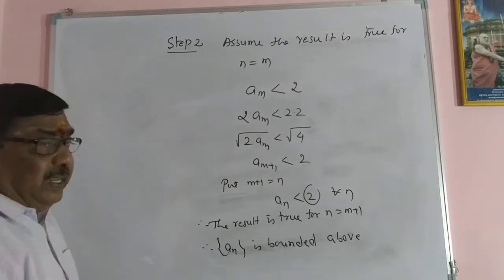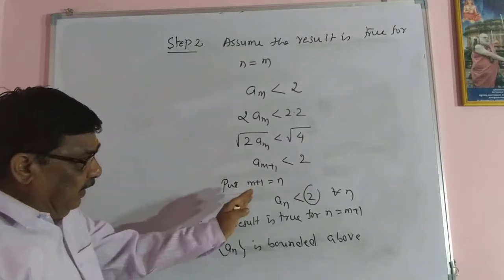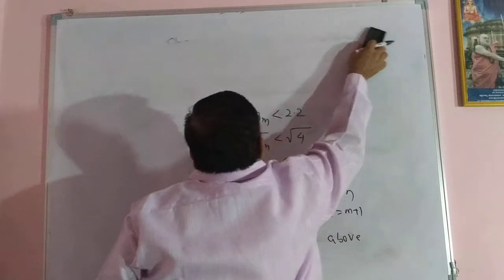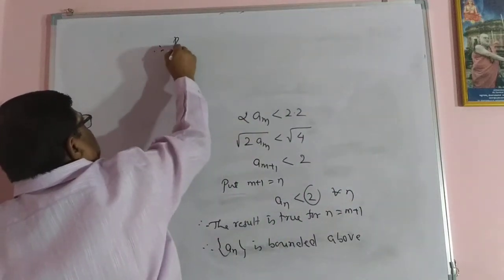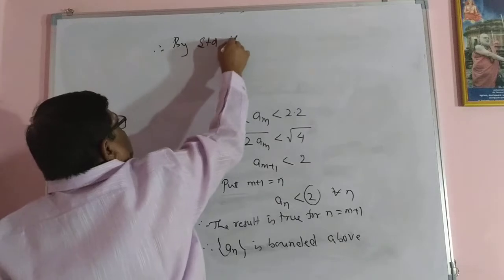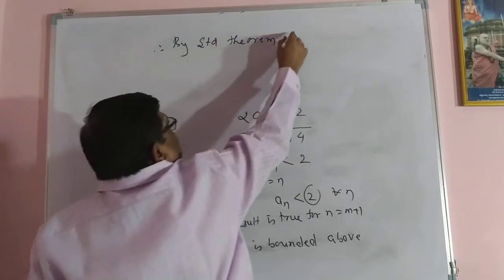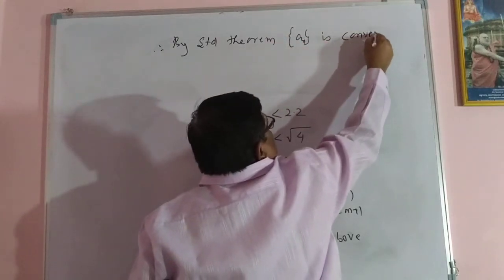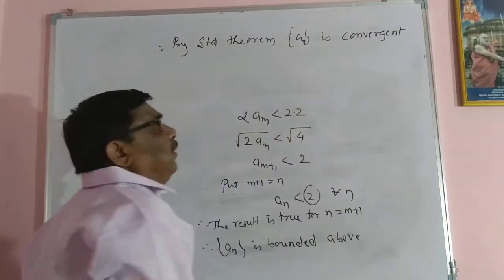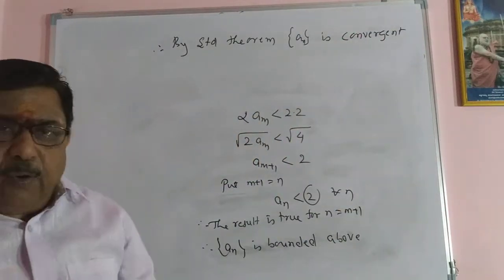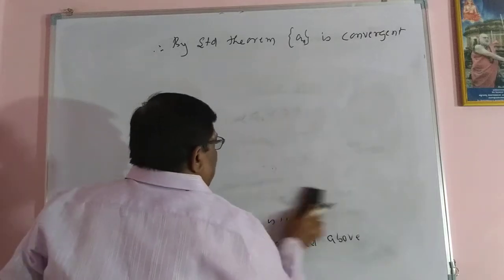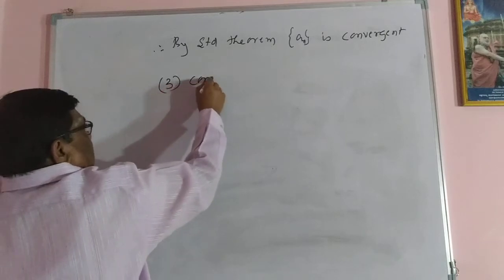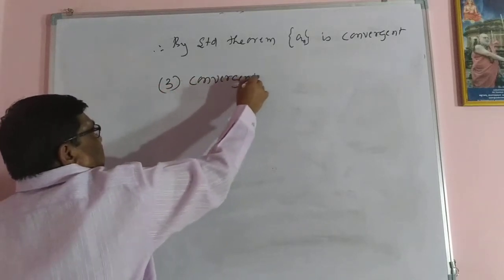So by one of the theorems, every monotonically increasing and bounded above sequence converges to the least upper bound. Therefore, by the standard theorem, an is convergent, because every monotonically increasing and bounded above sequence is convergent. Then, for the third part, the convergent sequence.